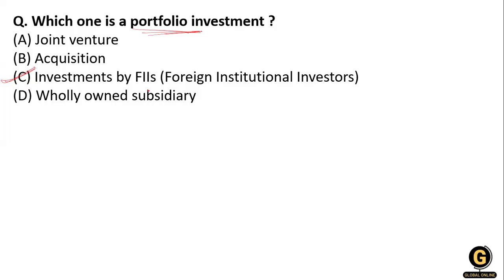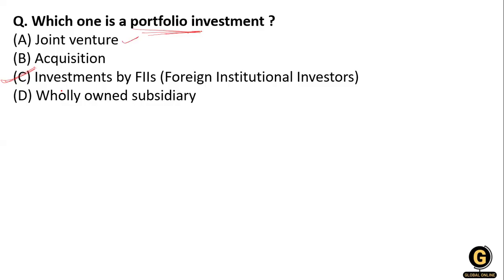So what is a joint venture? A joint venture is a business agreement in which two or more parties agree to pool their resources for the purpose of accomplishing a specific task, and this task can be a new project or any other business activity. Which one of the following is a portfolio investment?